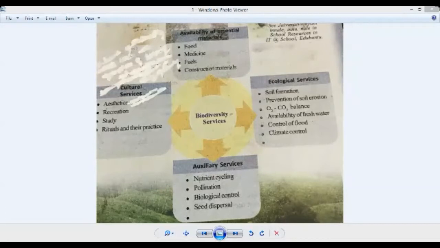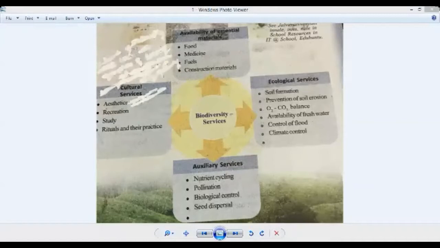Then cultural services: aesthetics, recreation, study, rituals and their practice. Rituals and their practice means religious practices. All these cultural services are provided with the help of biodiversity.